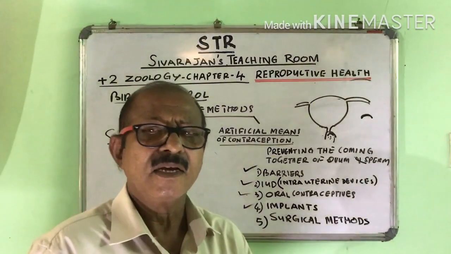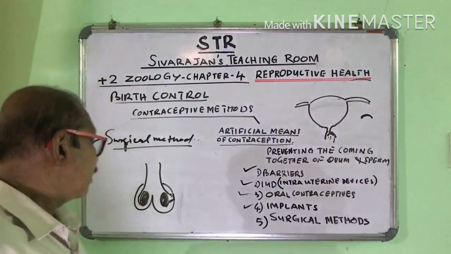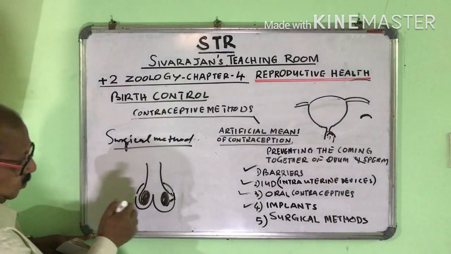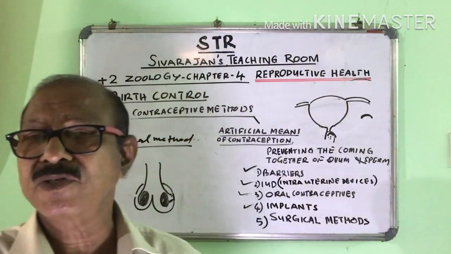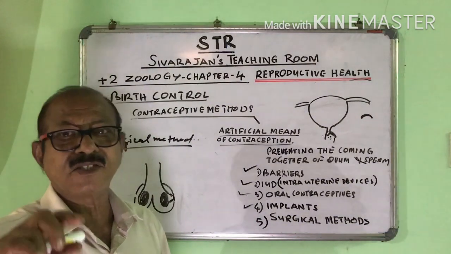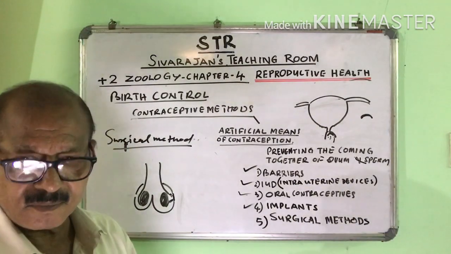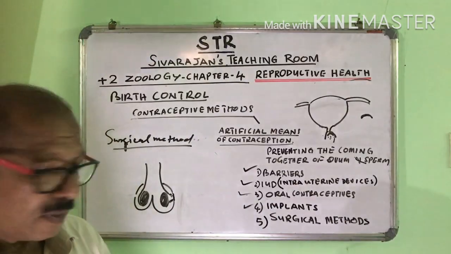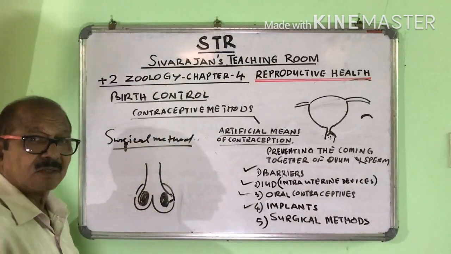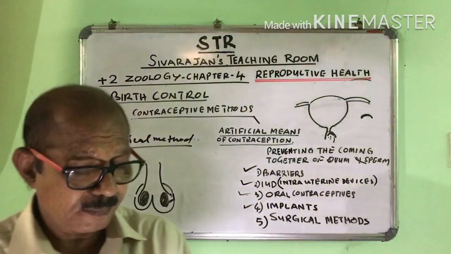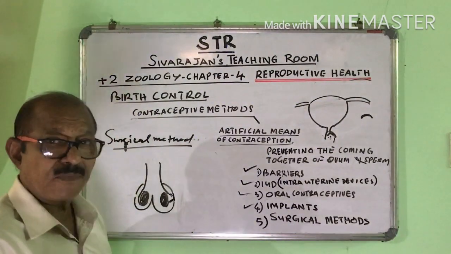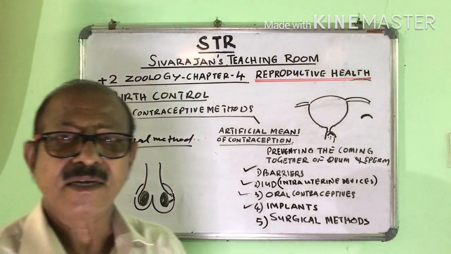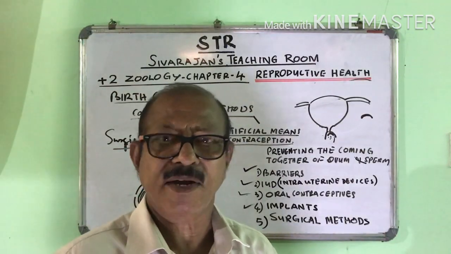It's a very minor thing. Like this, on the other side also, on both the sides, some portion of the vas deferens is removed, tied up, and put back inside the scrotum, and it is closed. Total this operation in men needs only 15 to 20 minutes, and the man needs to rest in the hospital only for an hour,